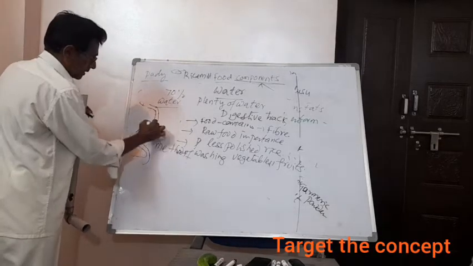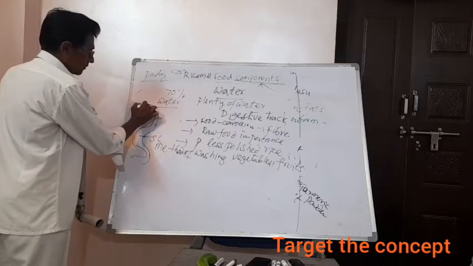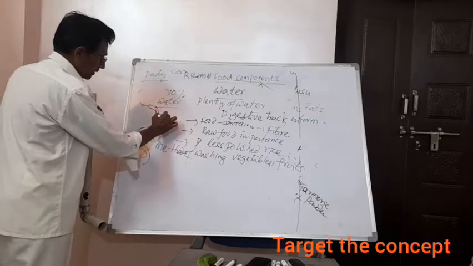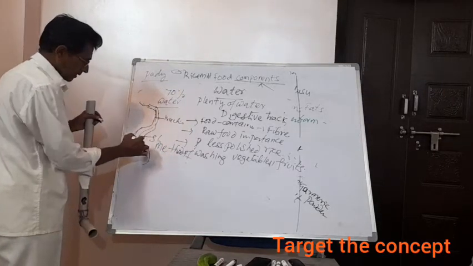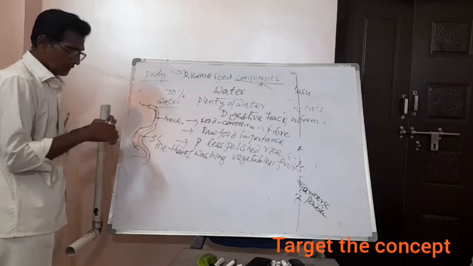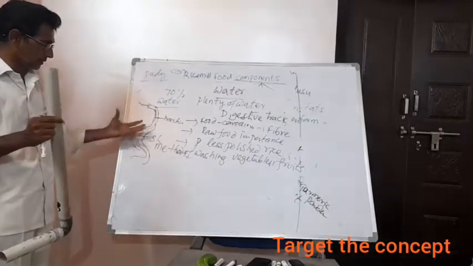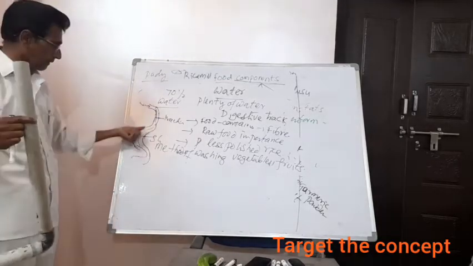This is the stomach. From here the food we take comes through this and comes down like that. Imagine that it is like a pipe. Our digestive system also is like a pipe.